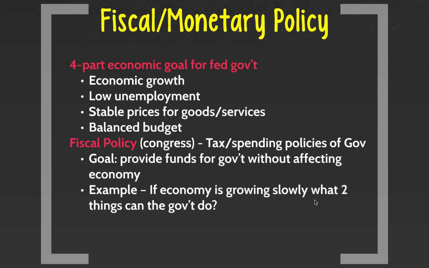Well, what could we do with spending? If taxes are going down, then we probably don't have as much money coming into the federal government. So what's going to happen with spending is we're also going to see spending for that government go down. If we decrease taxes, if we decrease spending, then that might help the economy to start growing at a faster rate. Now, it doesn't necessarily mean that's going to happen, because this is all based off of theories, right?